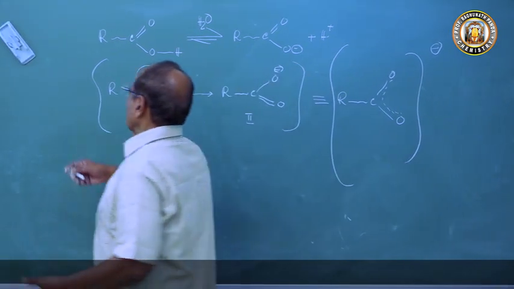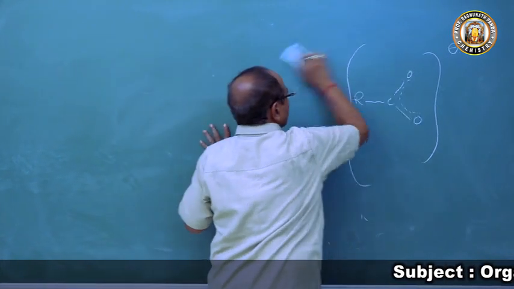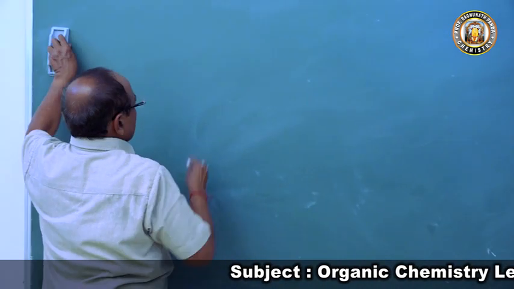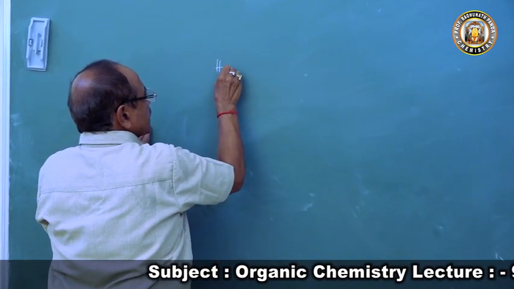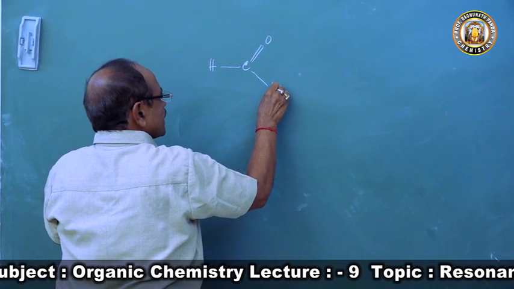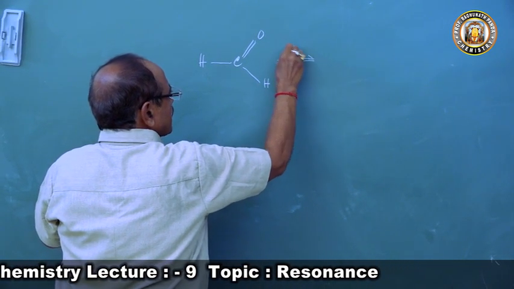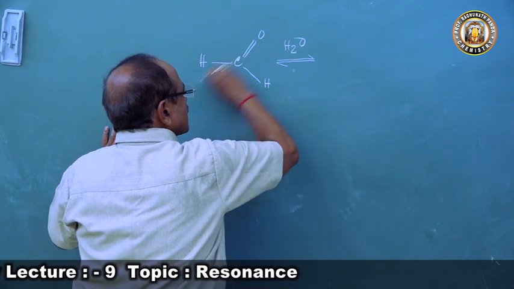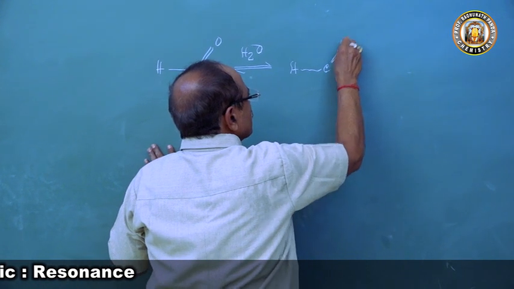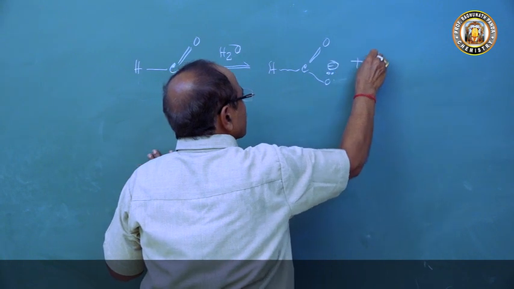Keeping this in view, now let's come to two compounds. One is formic acid. We are now comparing formic acid and acetic acid. Formic acid is HCOOH. In the presence of water it dissociates to produce the formate ion and H plus ion.